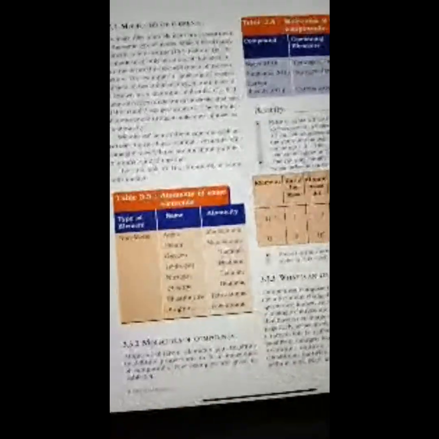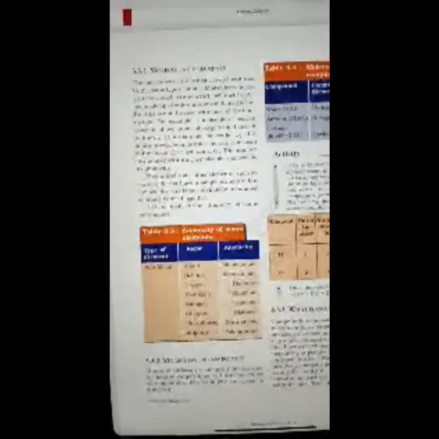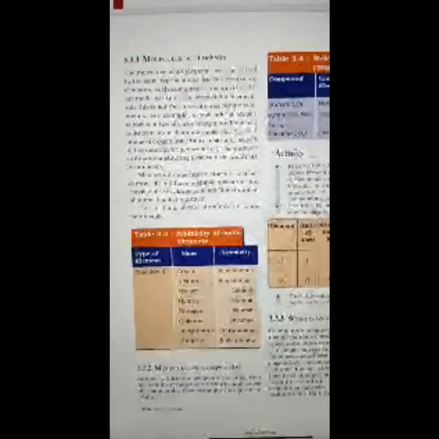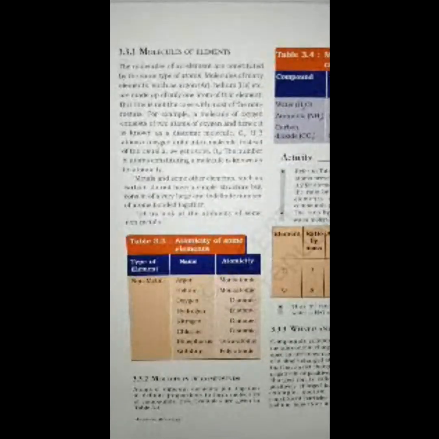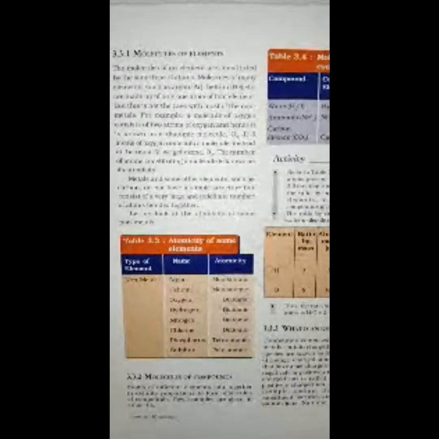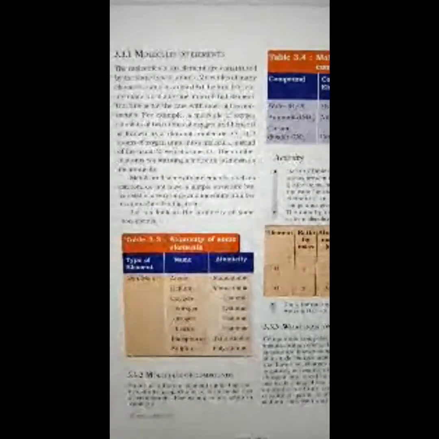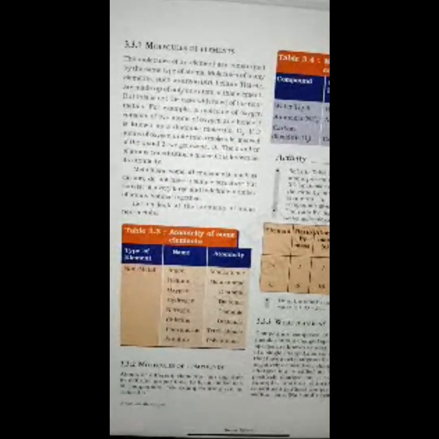Now let's come on to the next page. So here we go with 3.3.1, molecules of elements. The molecules of an element are constituted by the same type of atoms. Molecules of many elements such as argon, Ar, helium, He, etc. are made up of only one atom of that element. But this is not the case with most of the nonmetals.